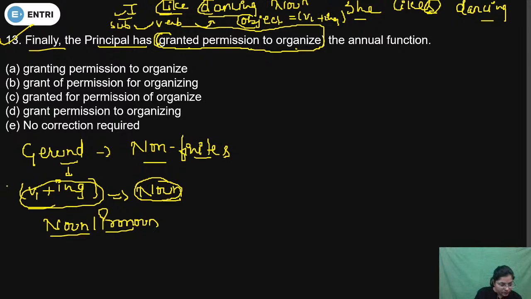Comment fast. Granted permission to organize is correct or not.